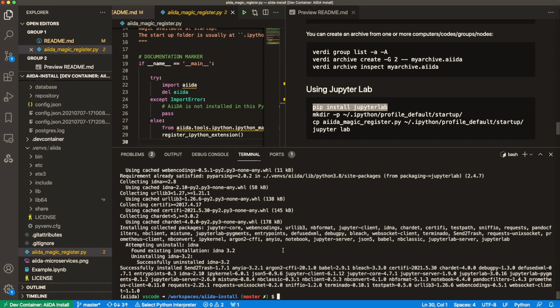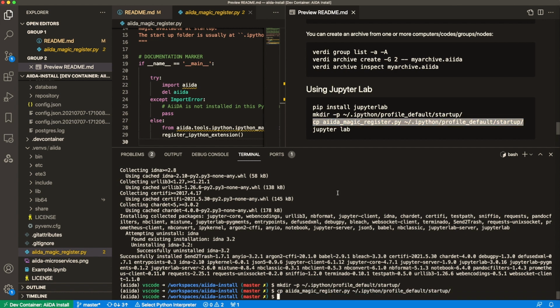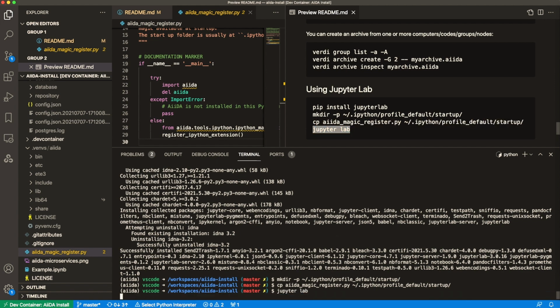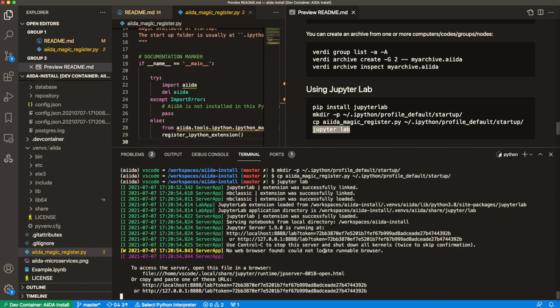Okay, so now that JupyterLab is installed and its dependencies, we can create the folder and we can copy this magic registration script into the correct place. And now when we start JupyterLab, we should be able to connect to it. We'll open in a browser.